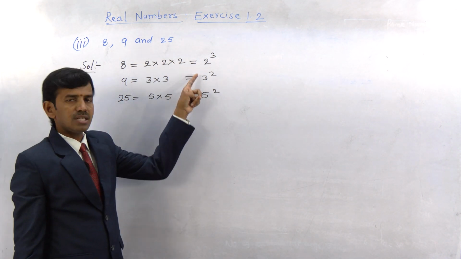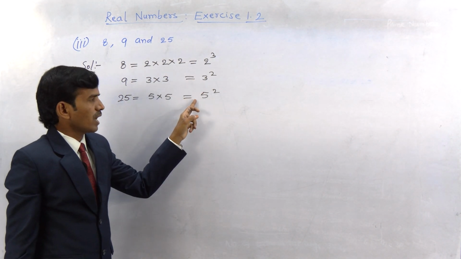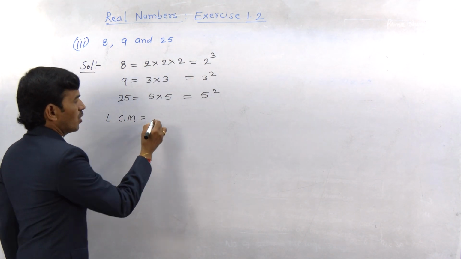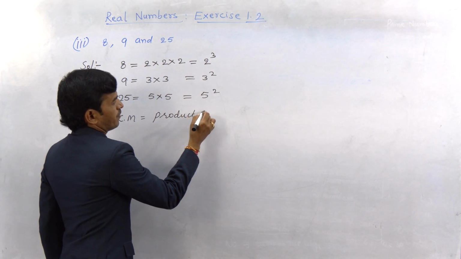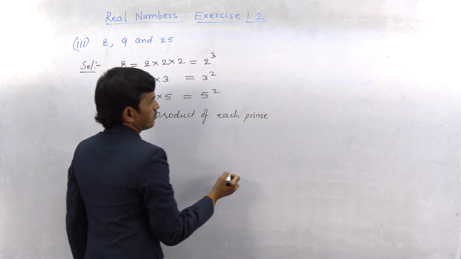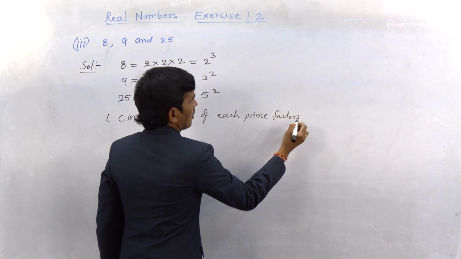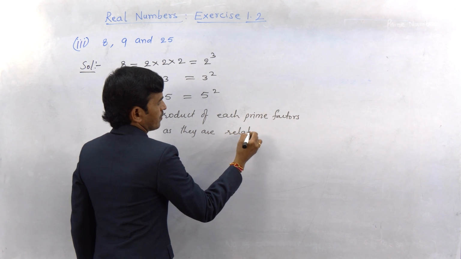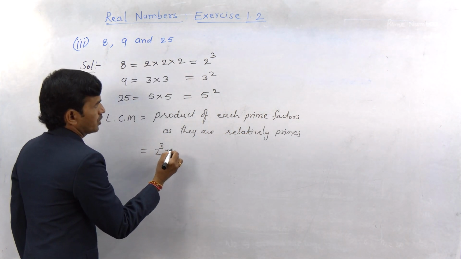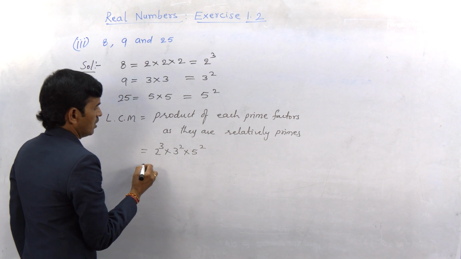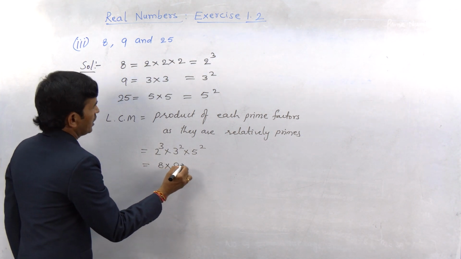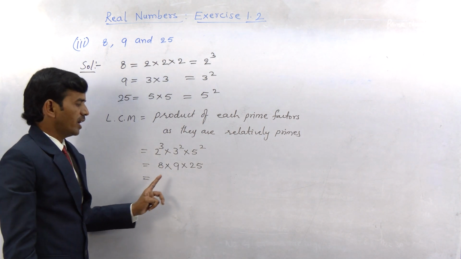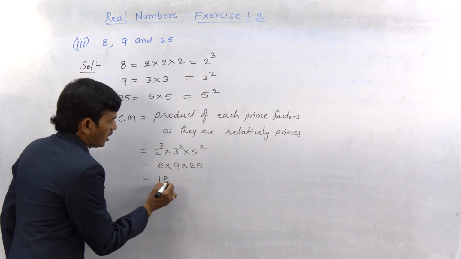Are there any common factors? So there are no common factors. Hence LCM will become the product of each prime factor, as they are relatively prime, which is equal to 2 cube into 3 square into 5 square, nothing but 8 into 9 into 25. 25 eights are 200, into 9 is 1800.